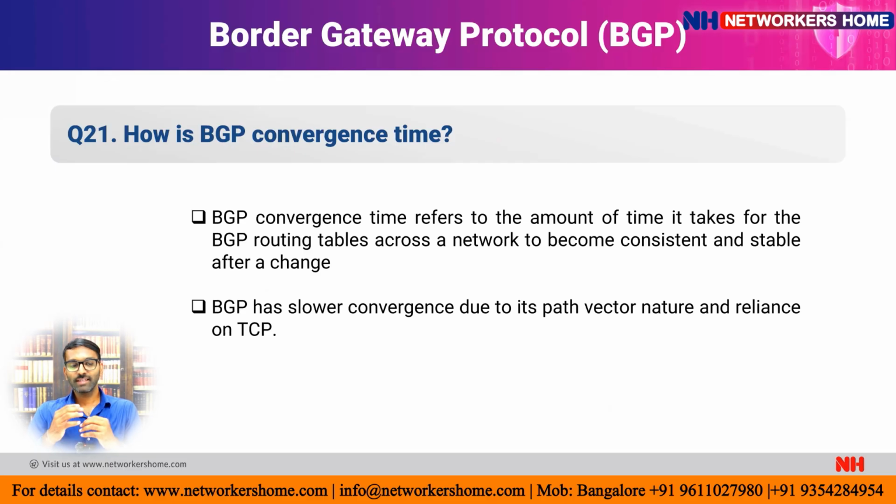And next is the 21st question: how is BGP convergence time? First we'll see what exactly convergence time is. BGP convergence time refers to the amount of time it takes for the BGP routing tables across a network to become consistent and stable after a change. Let's suppose we just added a new route to the topology, or withdrew a route from that topology.